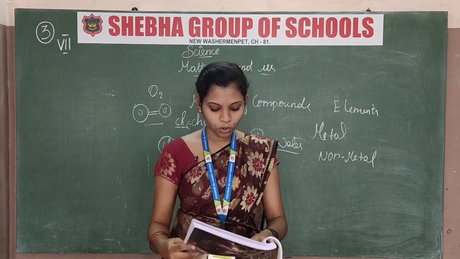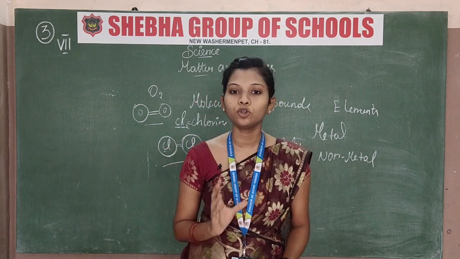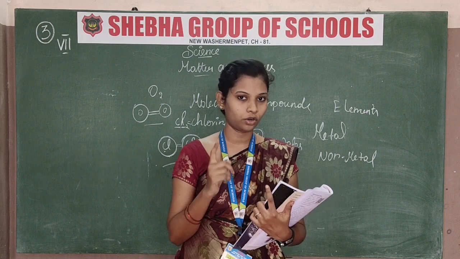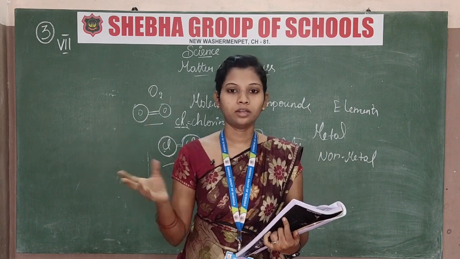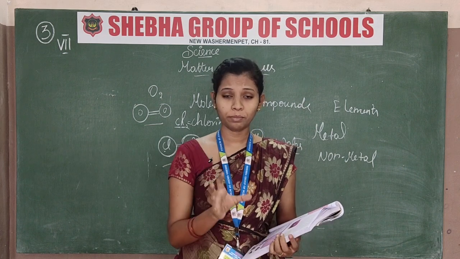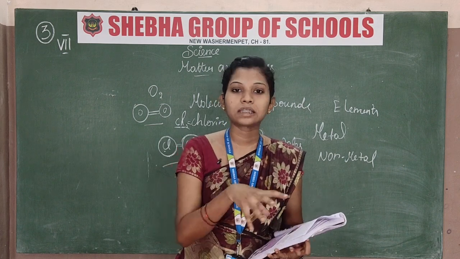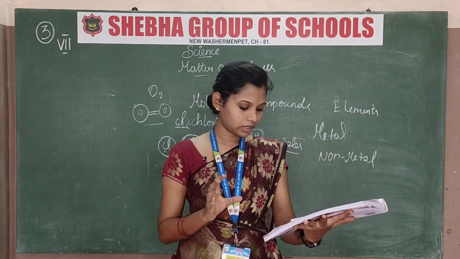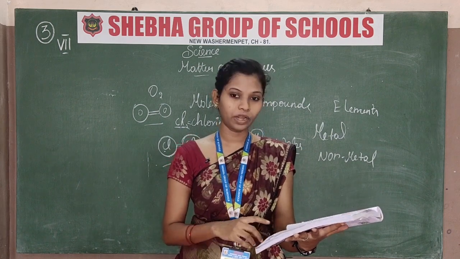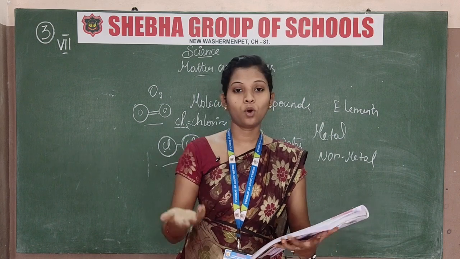What is a compound? A compound is a pure substance. Pure means without any mixing of other elements, that is pure. A compound is a pure substance formed when the atoms of one or more elements combine.